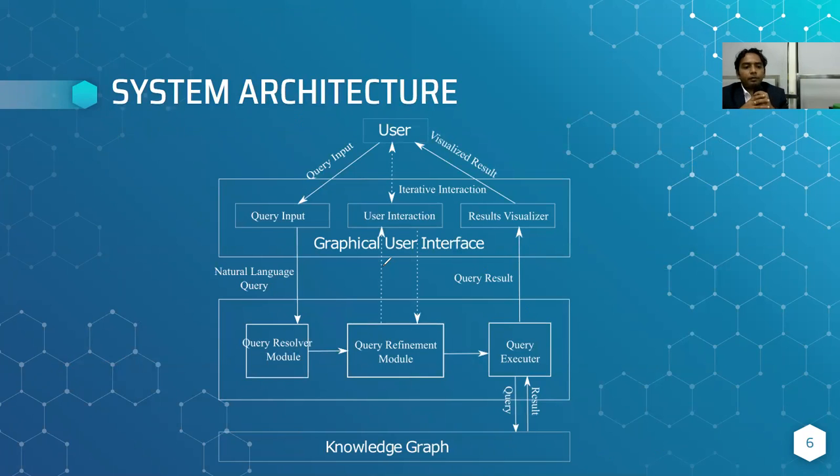Okay, so this is an overview of the architecture of the system. It has four main components: the graphical user interface, the query refinement module, the query resolver module, and the query executor. It starts with the user asking the question. This question goes to the query input page of the graphical user interface. From there, it goes to the query resolver module. Then it is passed to the query refinement module. Here, the interaction between the user and the query refinement module happens using the user interaction page. All the questions and answers are collected here.